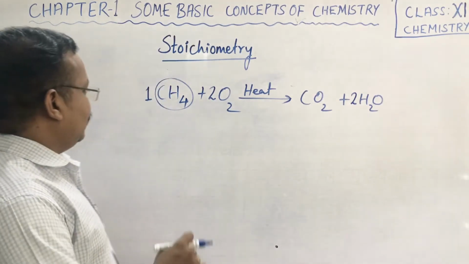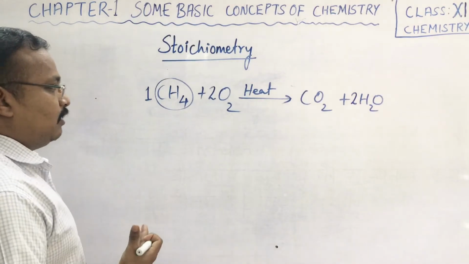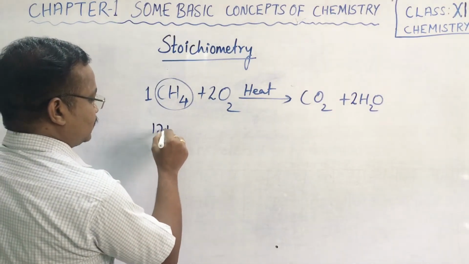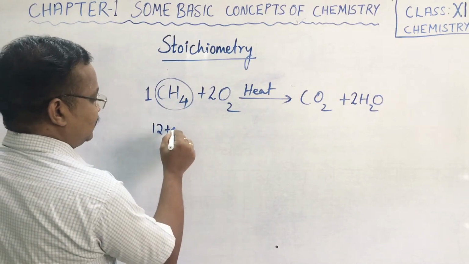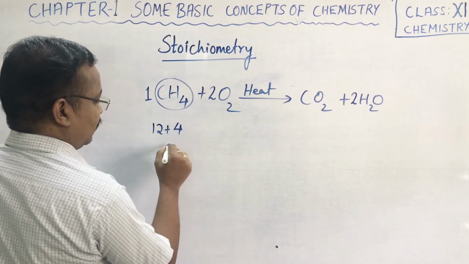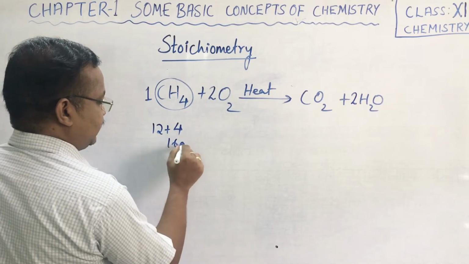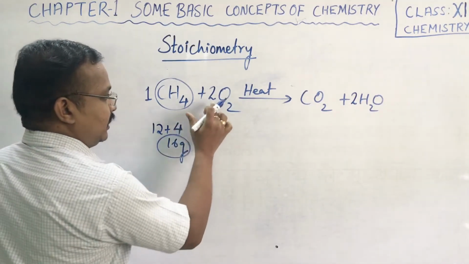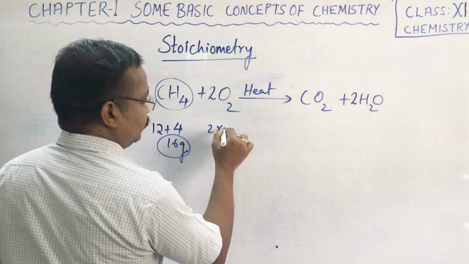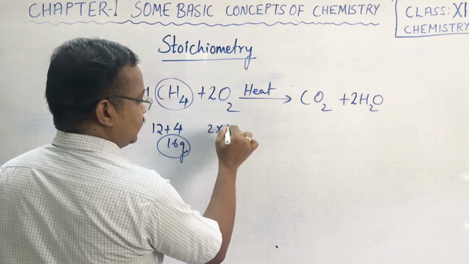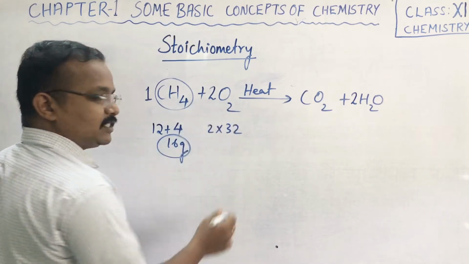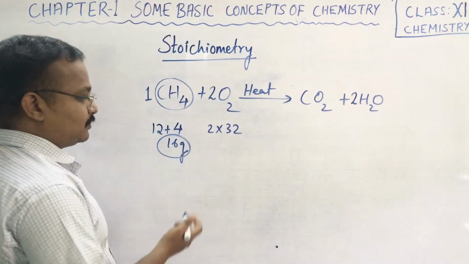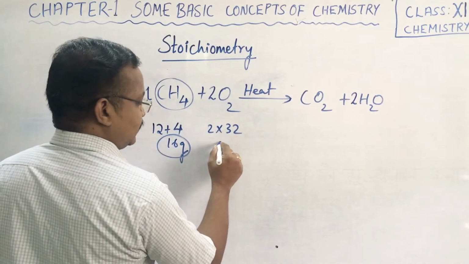In terms of mass, we know carbon is 12 plus hydrogen 4, so in total we have 16 gram gram molecular mass. And for oxygen, 2 times 16 is 32, since 16 is the atomic mass of oxygen. 32 into 2 is 64.